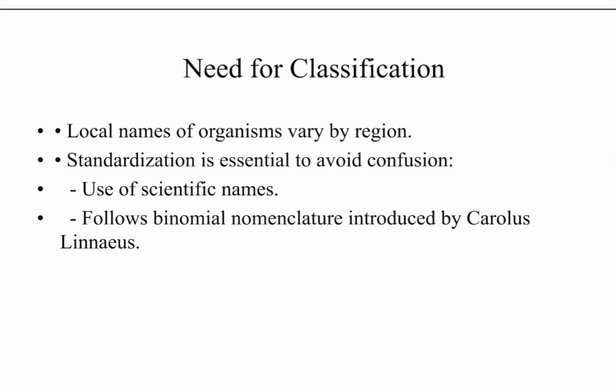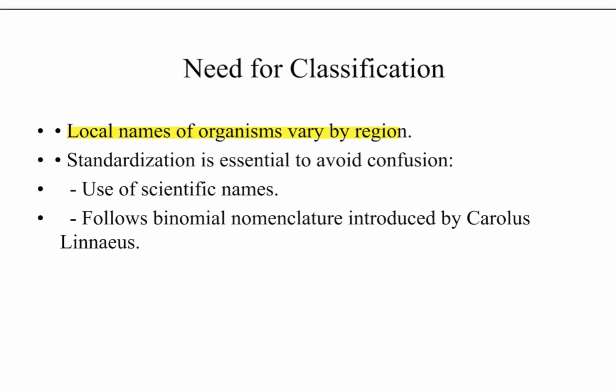What is the need for classification? Actually, there are different languages such as English, Hindi, Marathi, Gujarati or Spanish. Every language has a different name for organisms, and because of this confusion arises. Therefore local names of organisms vary by region. Therefore there should be a standard protocol for naming organisms to avoid the confusion.